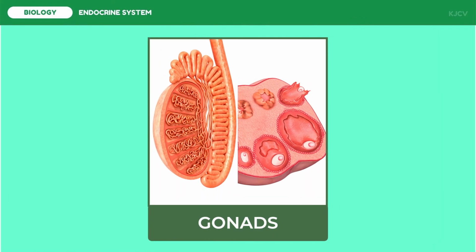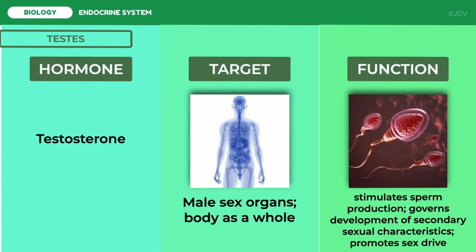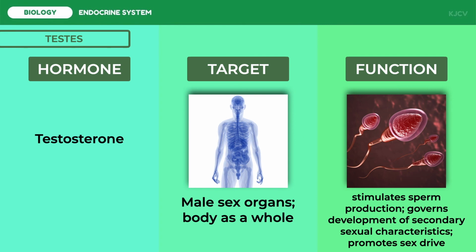The primary reproductive organs, or gonads, consist of a pair of testes in the male and a pair of ovaries in the female. The gonads produce testosterone in males and estrogen and progesterone in females. Testosterone is a steroid hormone derived from a cholesterol precursor molecule. Once produced, some of the testosterone is secreted into the blood, where it is transported, primarily bound to plasma proteins, to its target site of action.